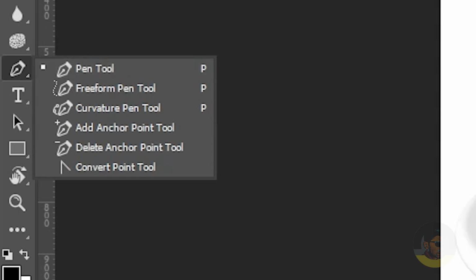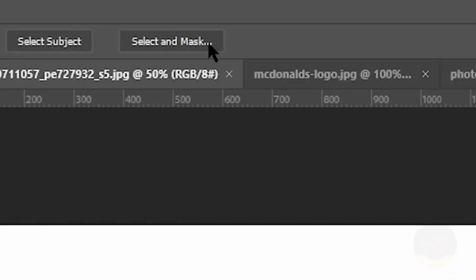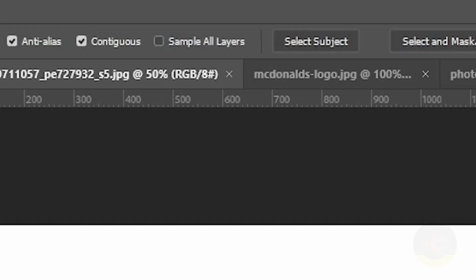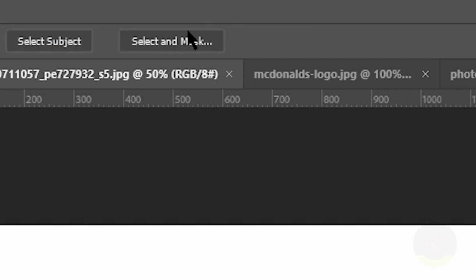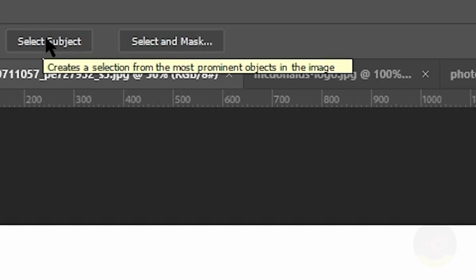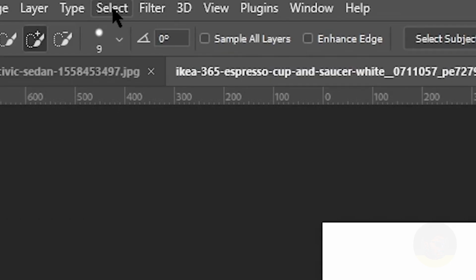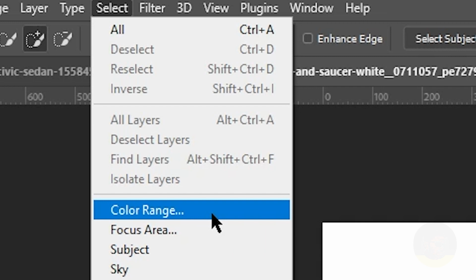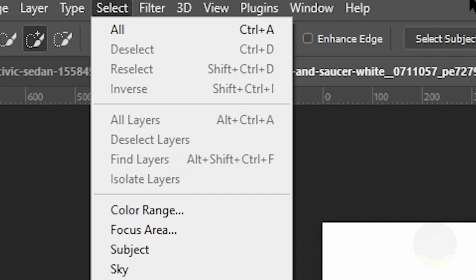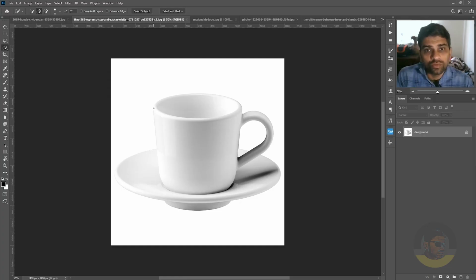Then we have the good old select and mask, which is available when you choose the quick selection tool or even the magic wand tool from the toolbar. So we have select and mask, we have select subject, which is also a new tool in Adobe Photoshop CC versions. Then we have the color range as well. So with all these tools, the question is, what should we try and which works best?